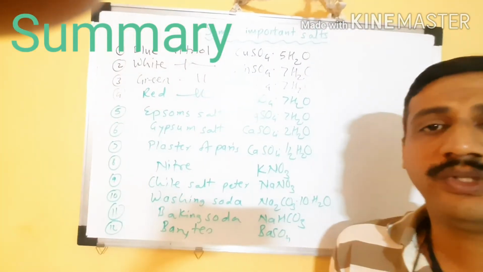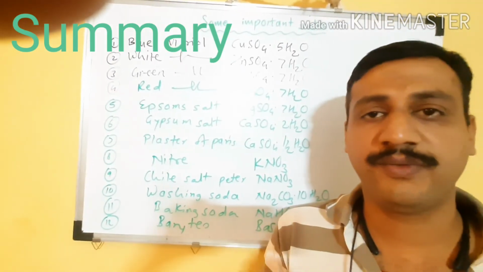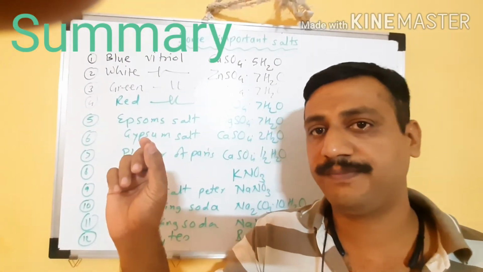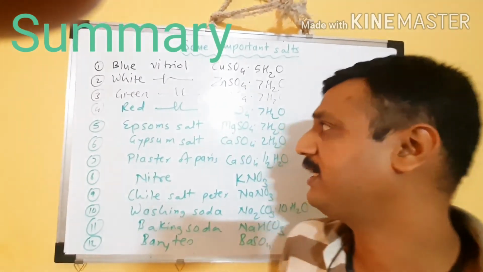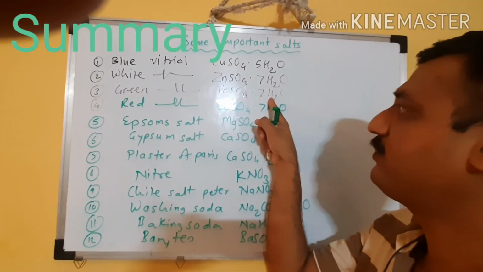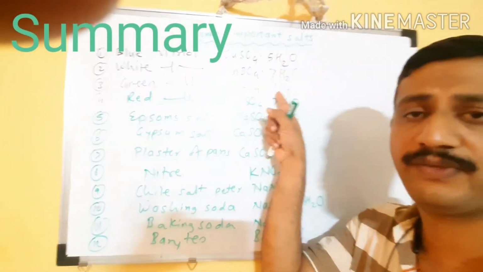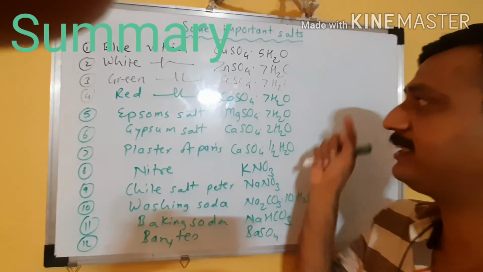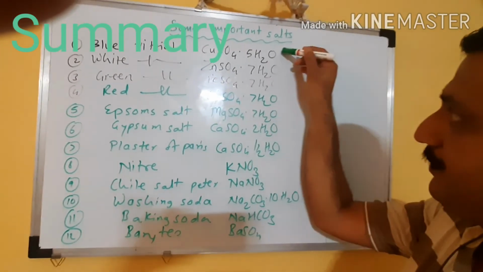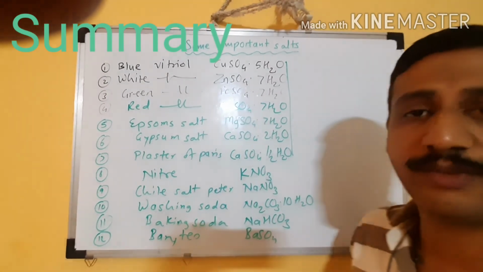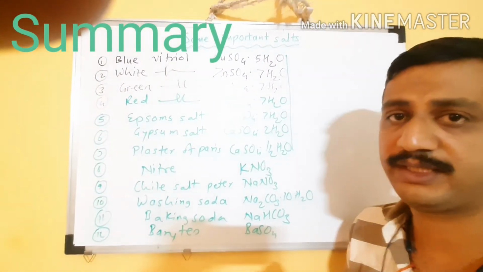So in the total video, first of all in different slides I told about hydrated salts. A hydrated salt is a salt which consists of water of crystallization, a certain fixed number of water molecules. You can understand easily, all these from 1 to 7 consist of a certain number of water molecules, that's why these are hydrated salts, isn't it?